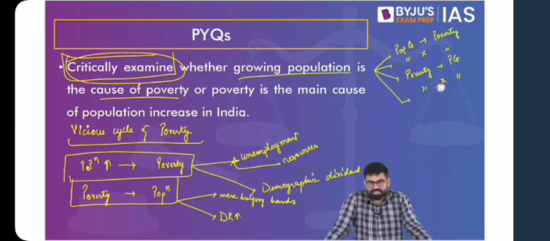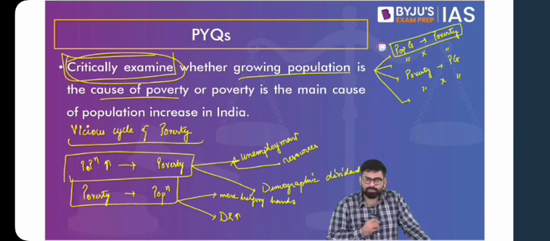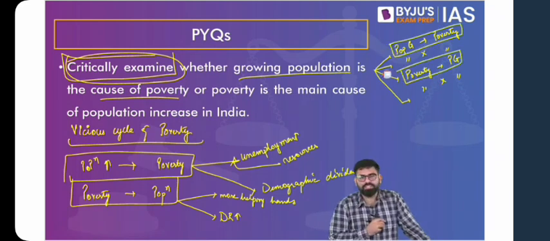And with these 4 dimensions, the easiest way to do it is to have a brief introduction with respect to the vicious cycle of poverty, and then you take up these dimensions one by one. In paragraph format, it would do, because that's how much you can write.